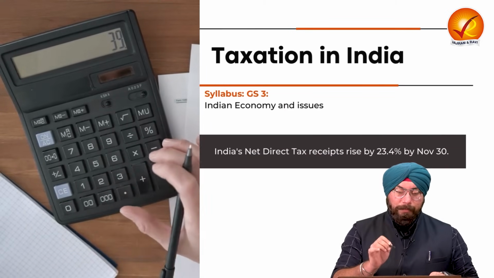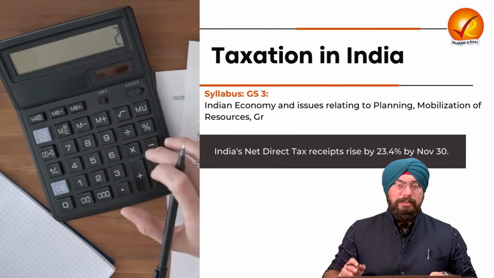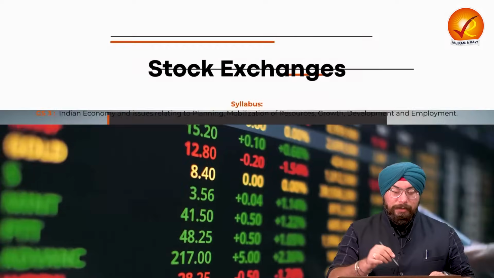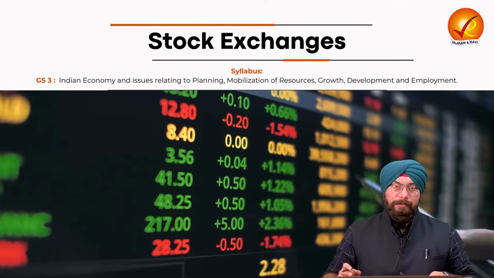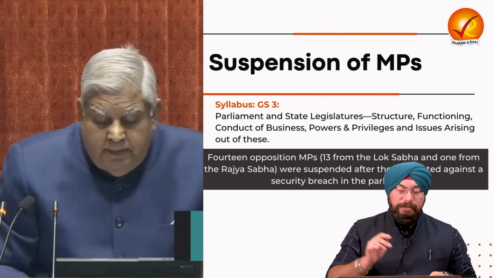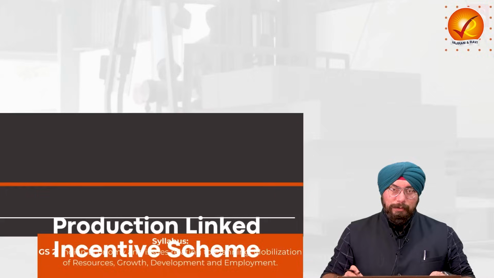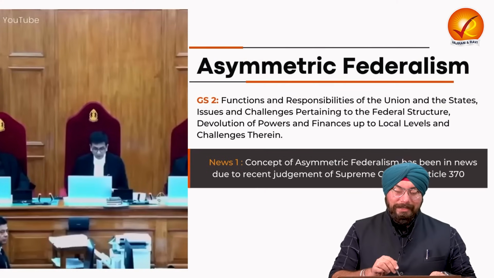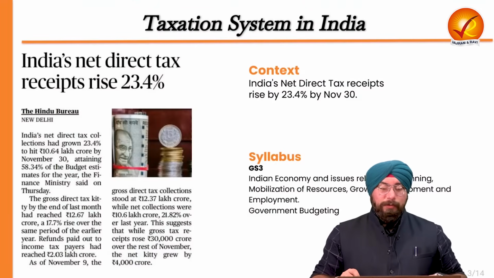Now coming to the table of contents. The first topic is a very important topic related to the taxation in India and how the taxation system in India works. Second topic is related to stock exchanges. Third, again a very important topic, is related to suspension of members of parliament. Fourth topic is production linked incentive, and fifth topic is asymmetric federalism. So let's start with the first topic.